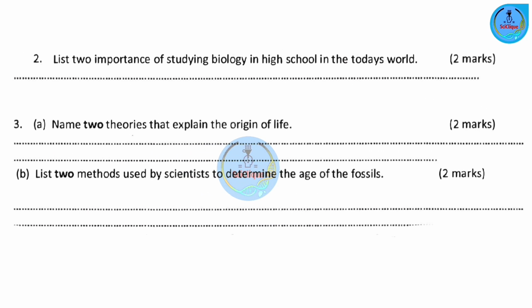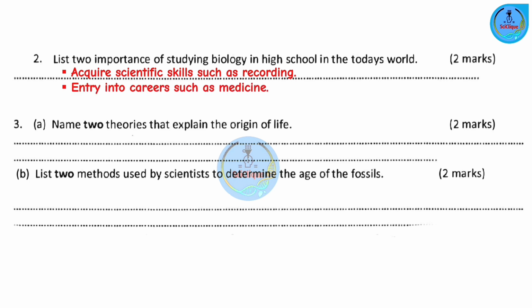Question number 2. List 2 importance of studying biology in high school in today's world. Number 1, it helps in acquiring scientific skills such as classifying organisms, recording, measuring, analyzing, etc. Entry into careers such as medicine and agriculture. It also helps us in solving environmental problems such as food shortage, poor health services, pollution, and others.